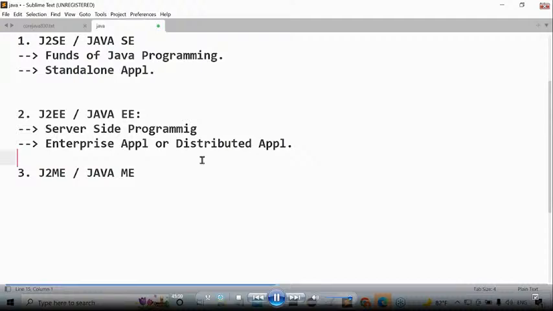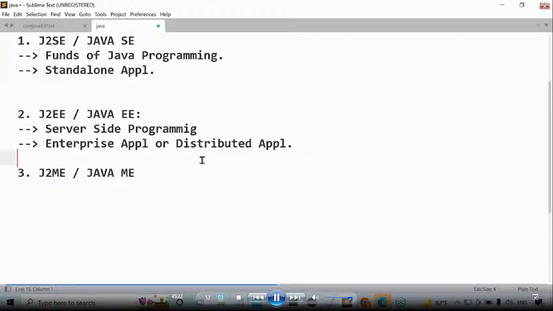Now the overall conclusion I am telling: if we take any area like insurance, banking, or education, in any area, distributed applications and enterprise applications are available.